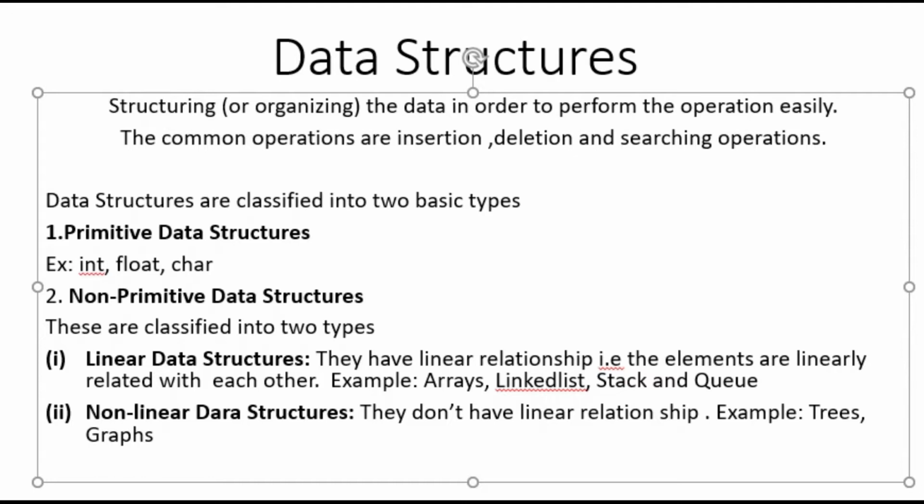So first we'll start with discussing linear data structures, that is lists. A list is one type of linear data structure which can be used for representing a list of elements. In this linear data structure, list, we have two types. One is array representation, another one is linked list representation. Array representation is a static representation and linked list representation is a dynamic representation. The problem with array representation is that it is of fixed size. Whenever I declare an array, the size of the array is fixed so that I cannot change the size of the array. There will be a lot of drawbacks in array representation or static representation.